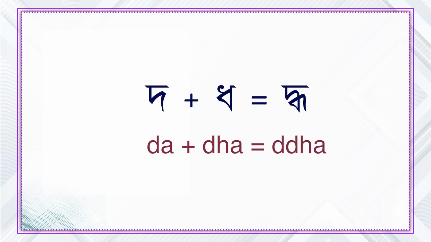Later, we have doi cluster. In case of the combination of do and tho, the second one, that is tho, fails to retain its original shape. That's how we get our next cluster, doi dhoi. Here is a word which consists of doi dhoi cluster.